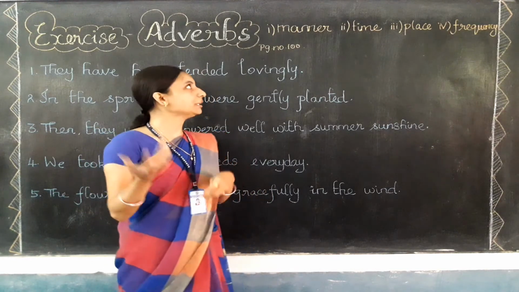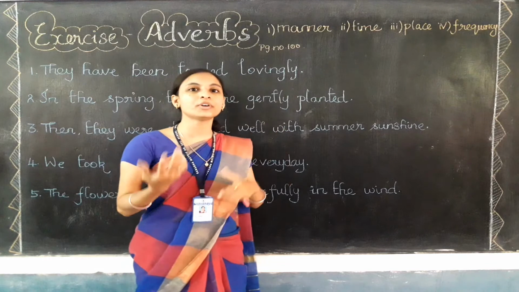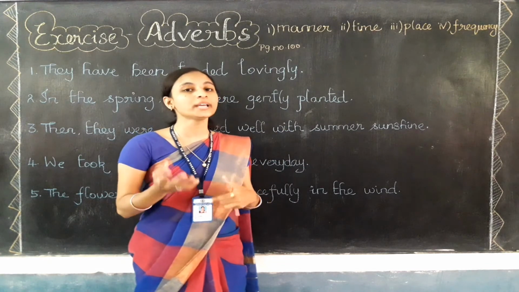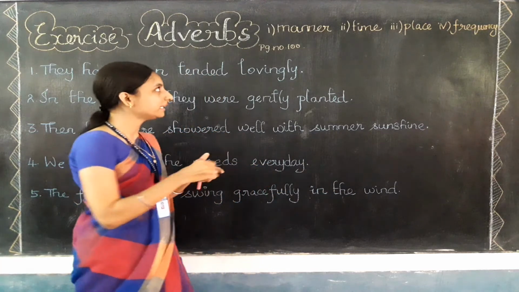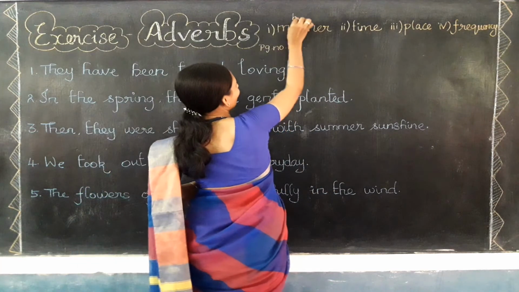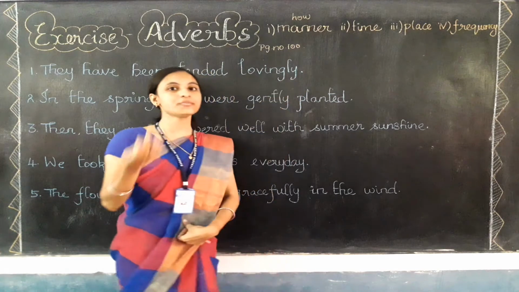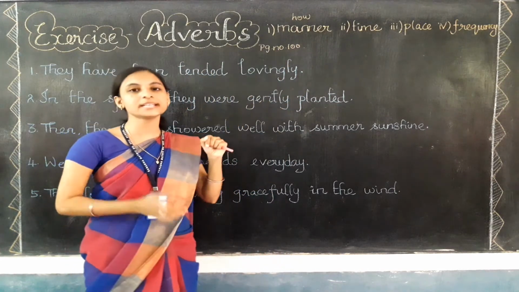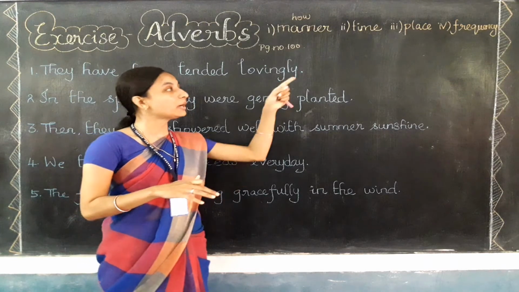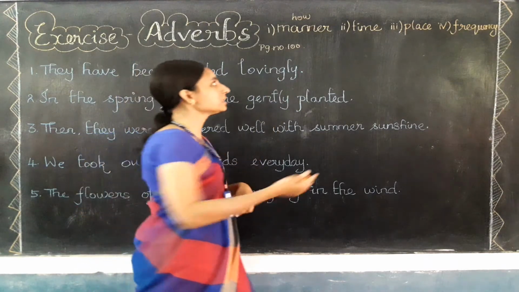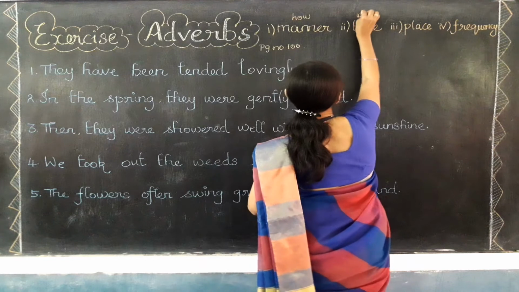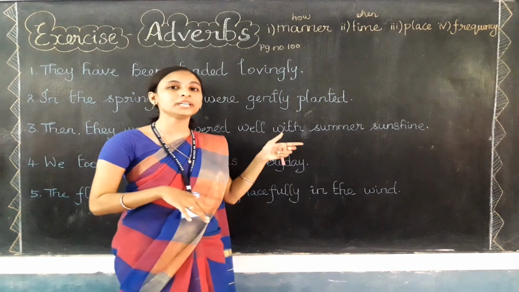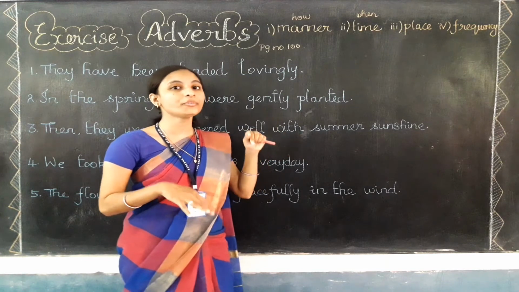Can you tell me what is the meaning of adverb of manner? Manner means it talks about how the action is done. In short, I can write here: how. So the answer for the question how the action is done is the adverb of manner only. And what about time? The answer for the question when the action is done refers to the adverb of time.